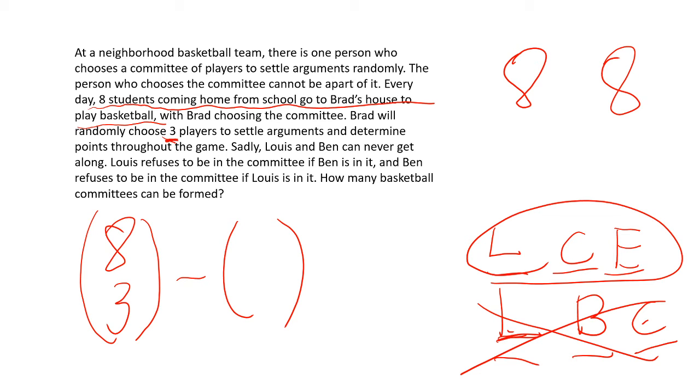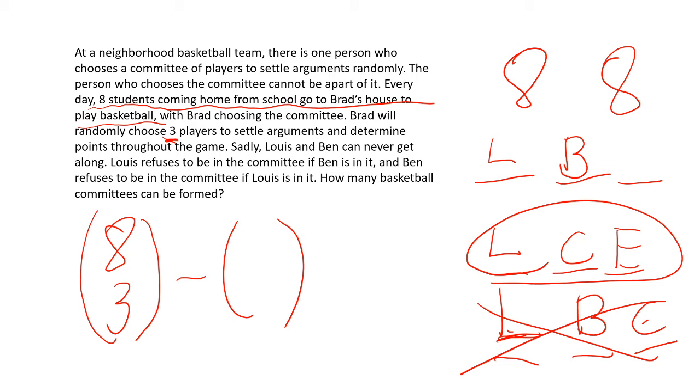And now we can just solve the problem. Now we need to develop another combinatoric. So we're going to need to count every single case that we don't want. Let's just think about this. We have our 3-person committee, right? And before anyone else gets on this 3-person committee, we're going to put Lewis and Ben in. This is not allowed, but we're just doing it. Now, once Lewis and Ben are in, they're all the way in. Lewis and Ben are in the committee.